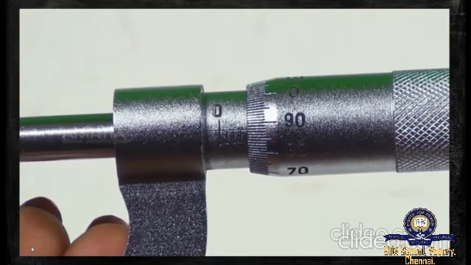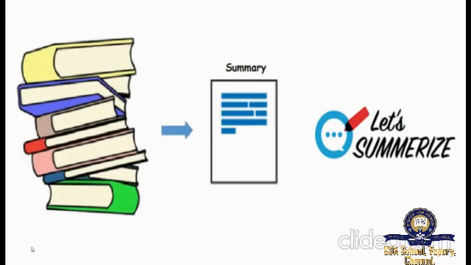Hope you are clear with how to handle the screw gauge instrument as well as the vernier caliper instrument. And that's it for today's class, my dear students. Can you all summarize what we have learned in today's class?